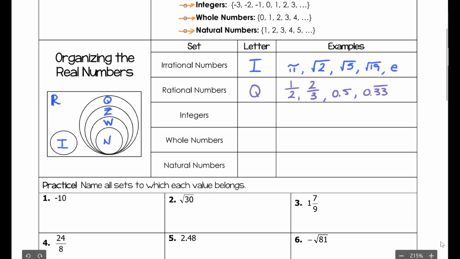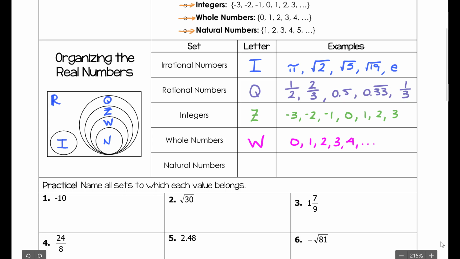0.33 is a repeating decimal, and 0.33 can also be expressed as a ratio of 1/3. The integers, represented by the letter Z, are negative numbers, 0, and then positive numbers. No decimals, no fractions. Just whole number values and then their opposites. The whole numbers will include 0, and then all the numbers that we count with, 1, 2, 3, 4, 5, and so on.